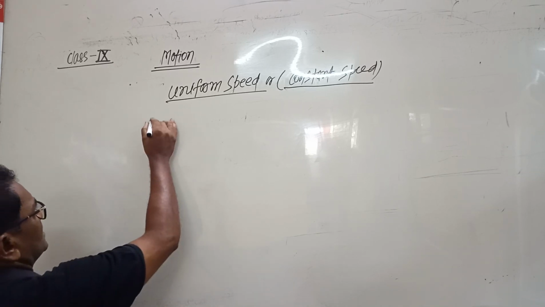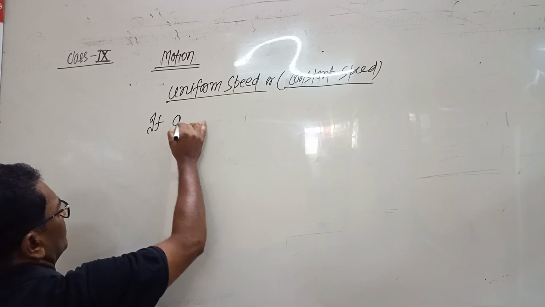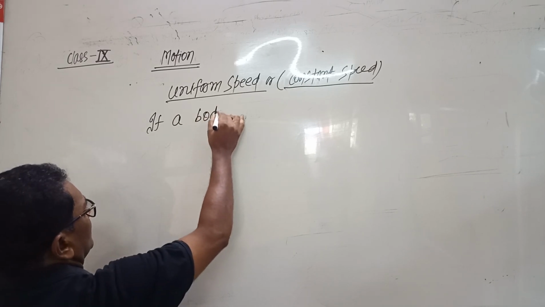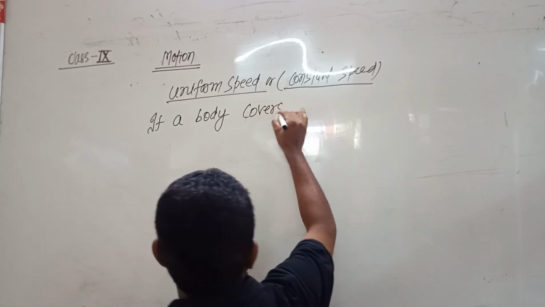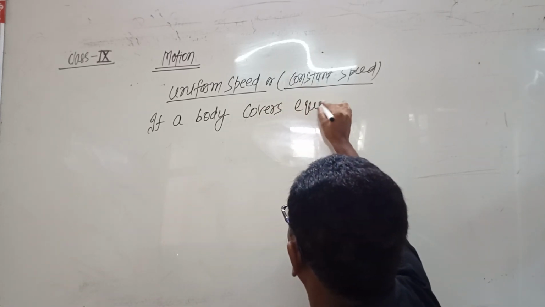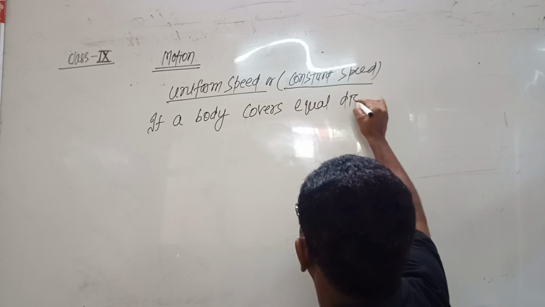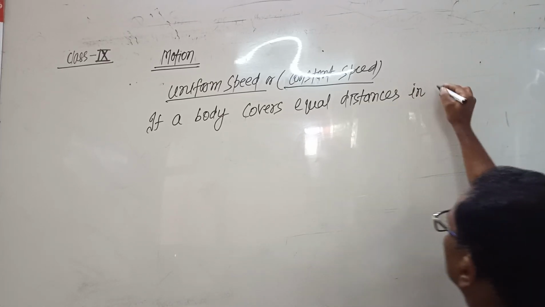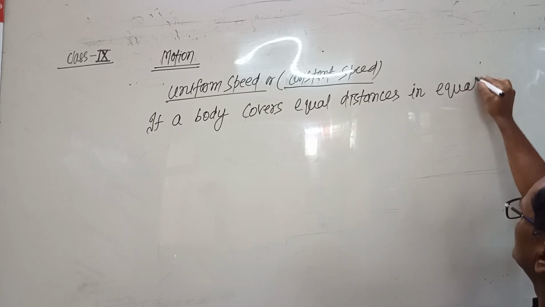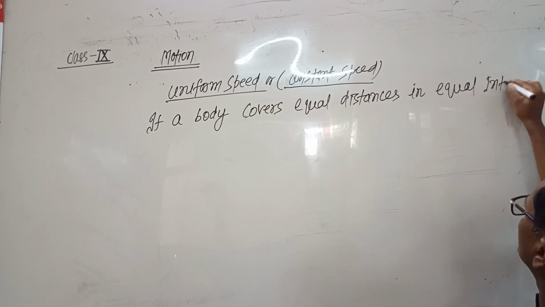If a body covers equal distances in equal intervals of